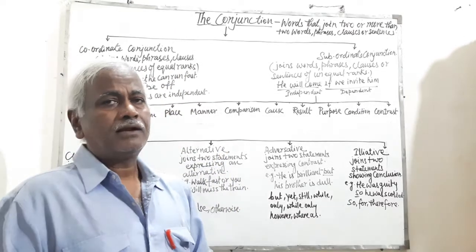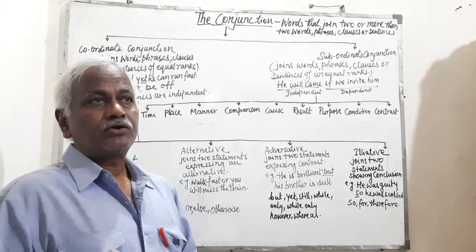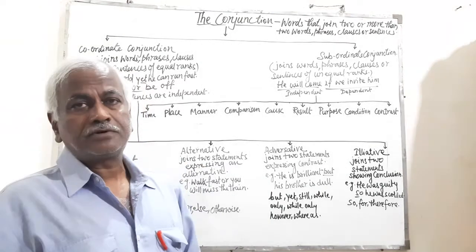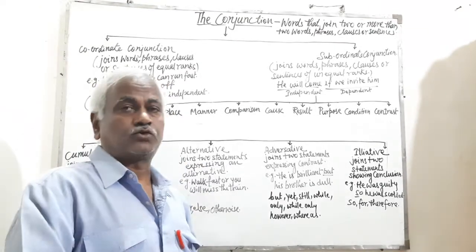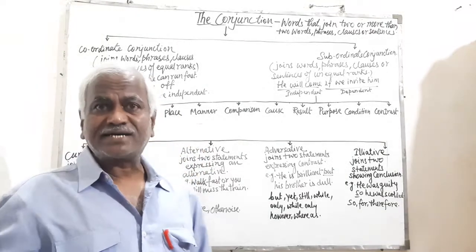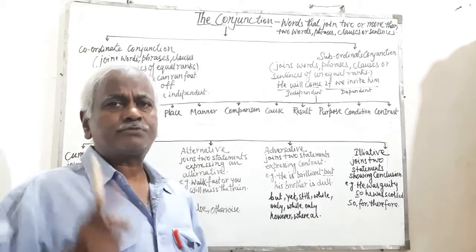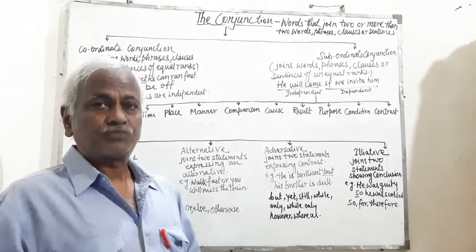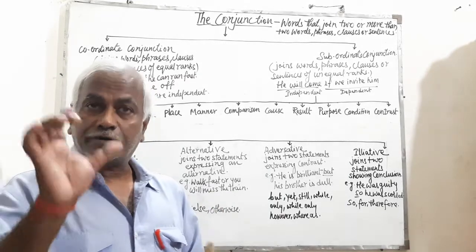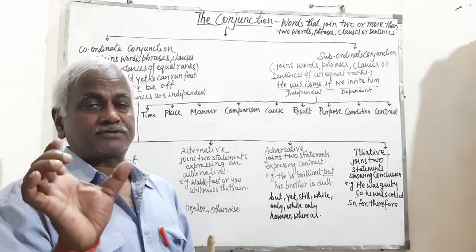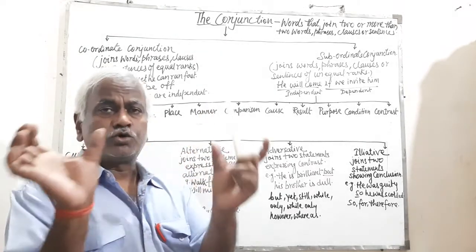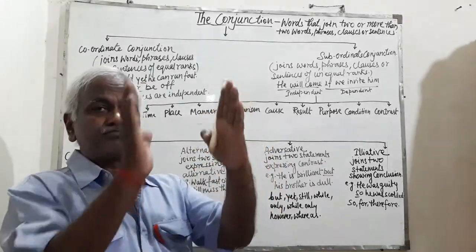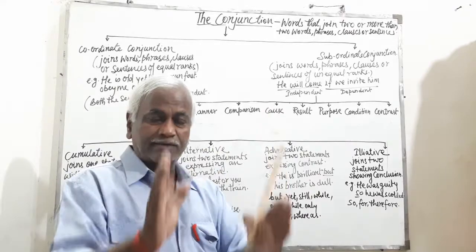For example, when I say Ram went to market but Sita stayed at home, this is one sentence and it has been joined by the word but. And these two parts, Ram went to market, one.